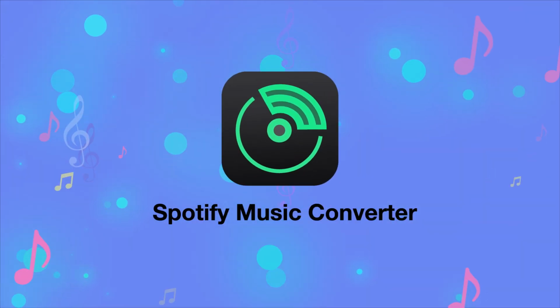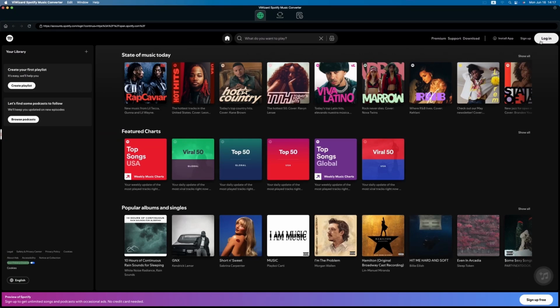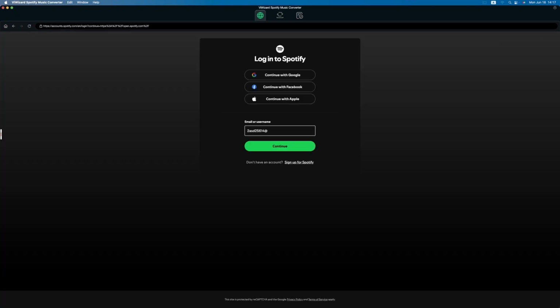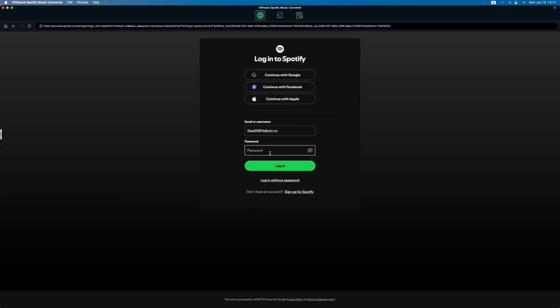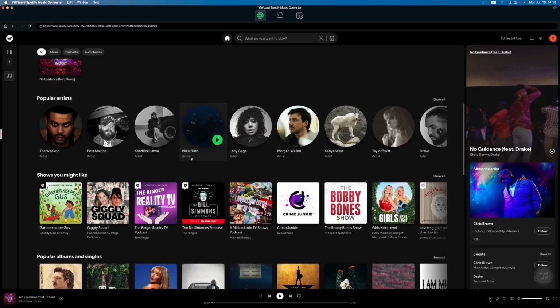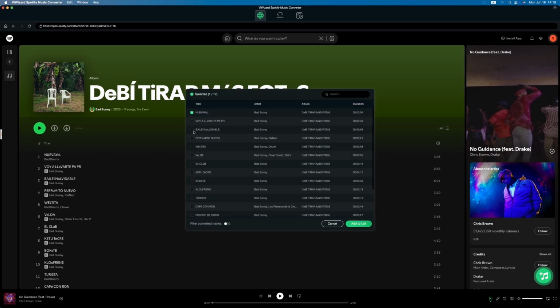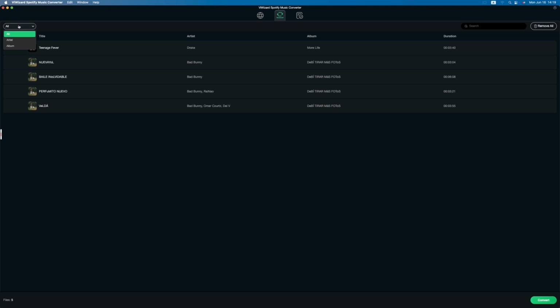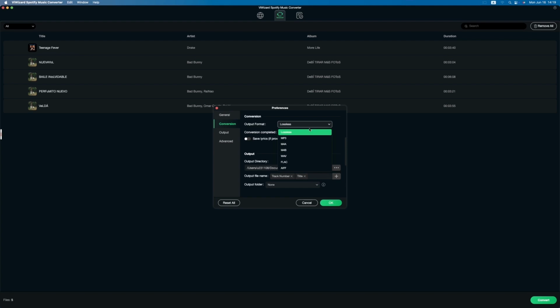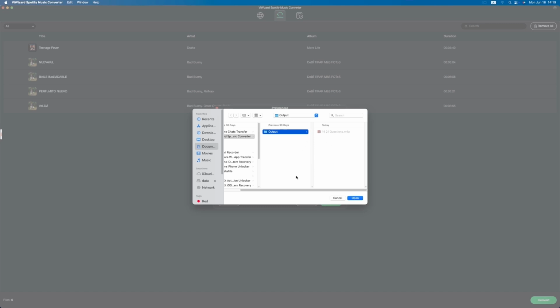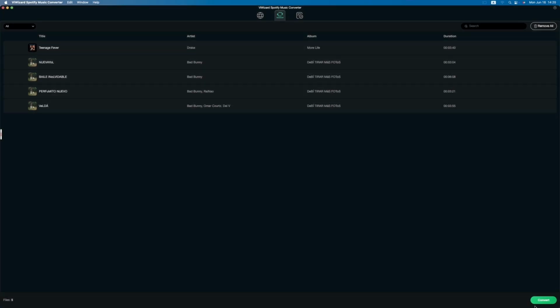See how it works. 1. Log into your Spotify account. Select songs or playlists to download. Set output format and save location. Click Convert and track progress.